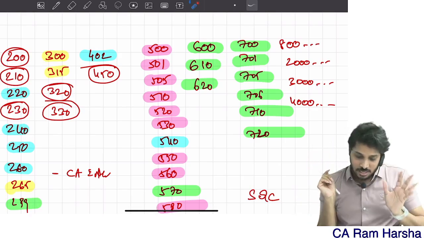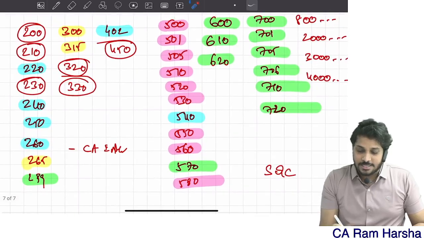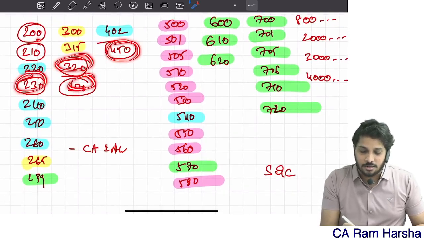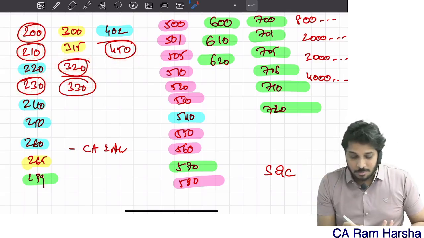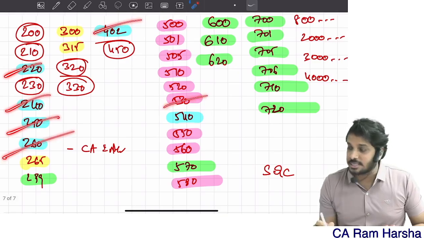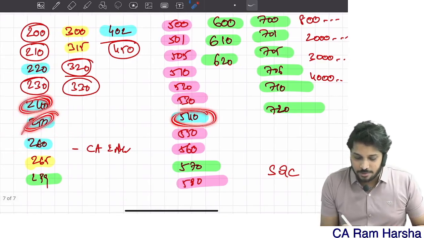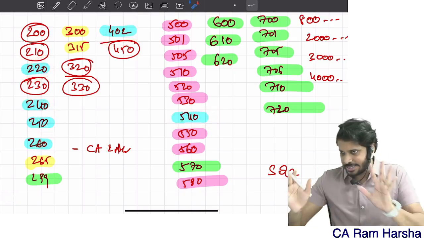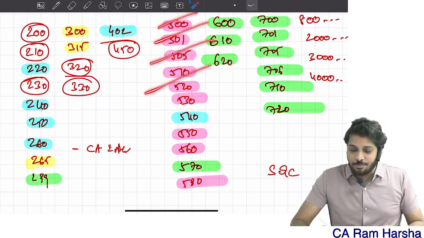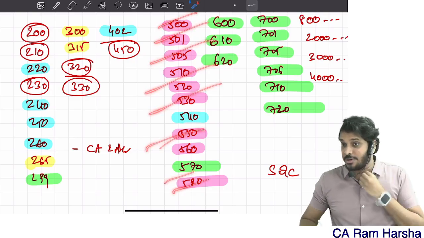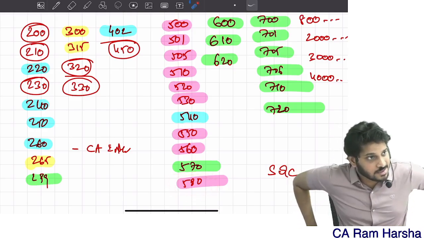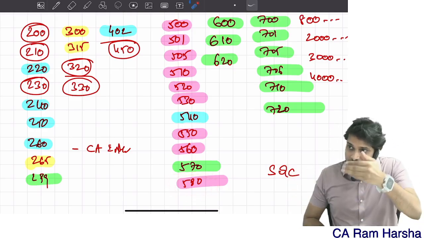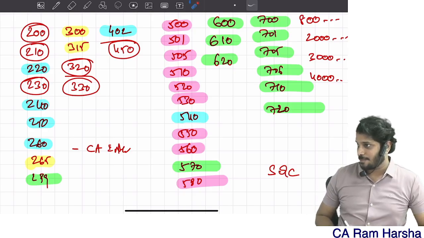But still we will be discussing them, except the ones which I highlighted in red with a red circle, which I will not touch at all. Everything else I will briefly discuss. Whatever I have given in blue I will discuss moderately, and whatever is highlighted in pink I will discuss briefly, because these are all CA Inter standards. Even in 580, recently in CA Final they asked a question which actually was there in CA Inter.